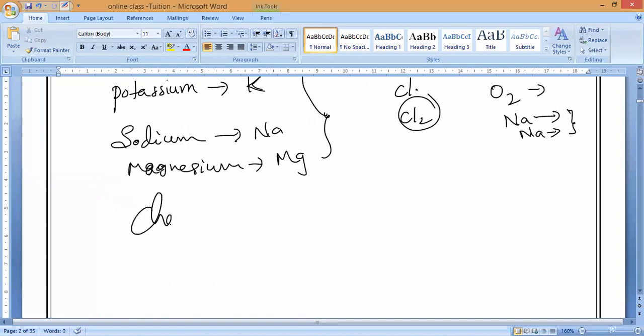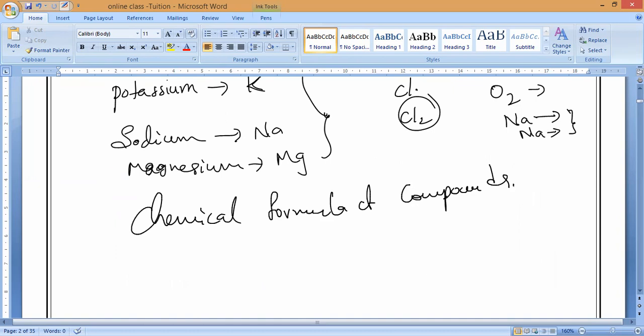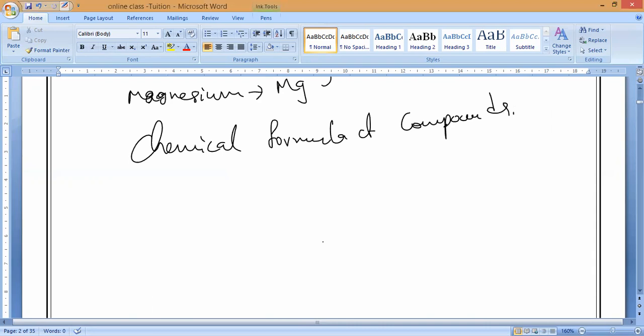In the same way, let's take the chemical formula of compounds, molecular compounds. The chemical formula of a compound is a statement in which the symbols tell us which elements are present inside, and the subscripts tell us how many atoms of each element are present. For example, H2O.